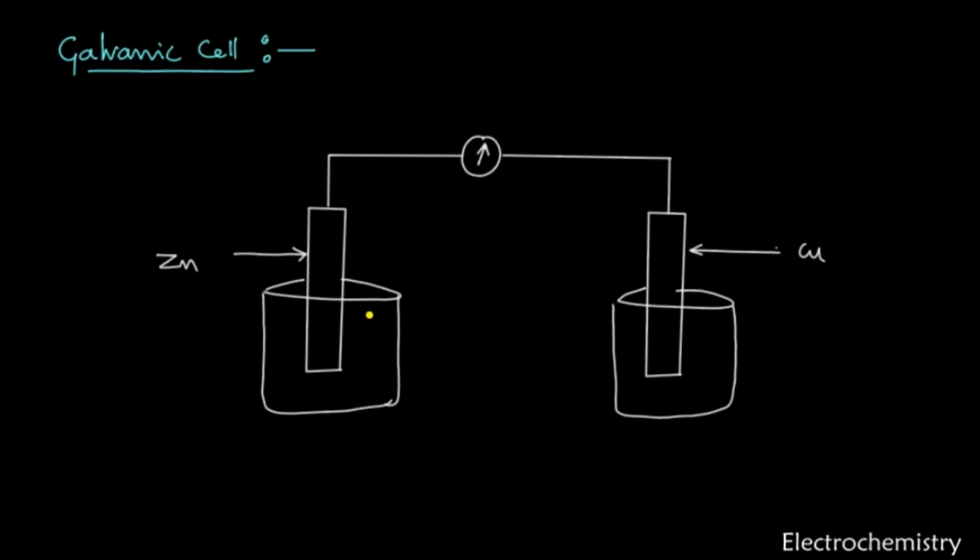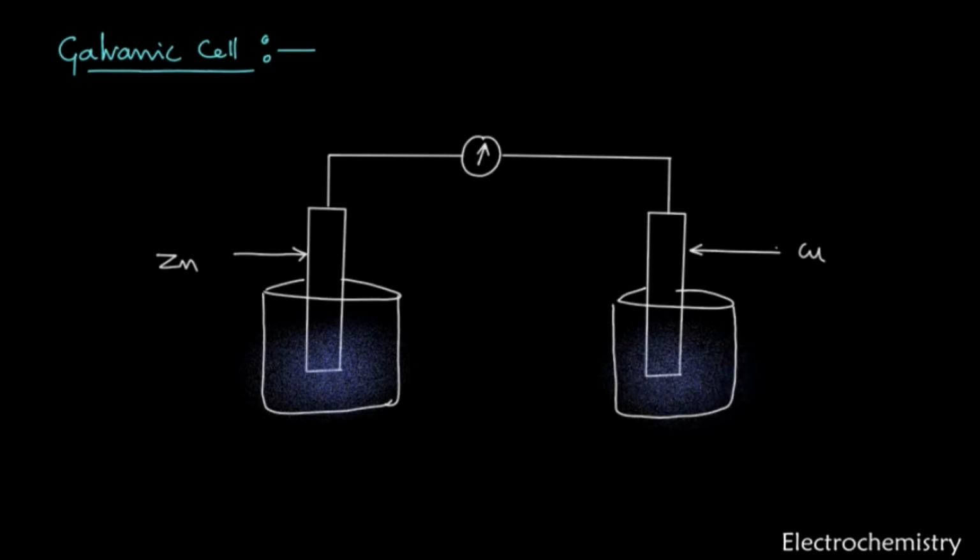Now it is filled with water. Initially water is present here. Now on the zinc side we'll take zinc sulfate solution. The blue color is zinc sulfate, and here also the blue color, copper sulfate, will be there, with the respective sulfate ions. So here I will put ZnSO4 in the form of aqueous solution, and here it will be copper sulfate, CuSO4, again in aqueous form.